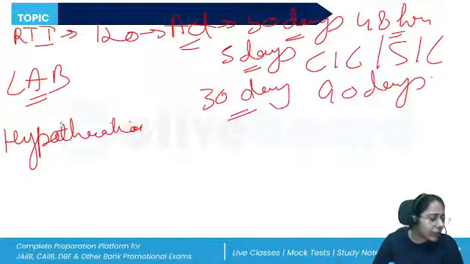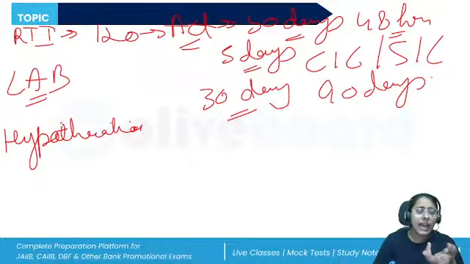What else? Three questions were there from SARFAESI. The SARFAESI Act we have already discussed in detail. And auditors, okay, RBI can conduct the returns inspection, right? So regulation of the banking business is given to RBI. For conducting the returns, for conducting the inspection, RBI can also conduct a special inspection. RBI can conduct the scrutiny. All right.